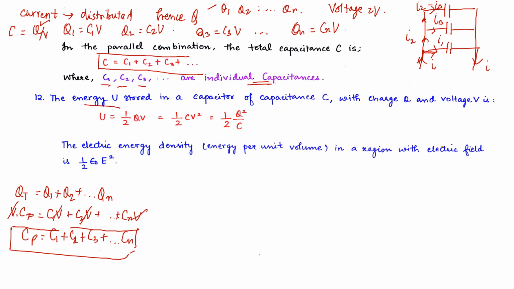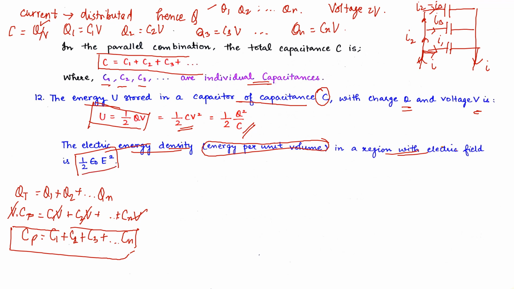Now we will read about the energy U stored in a capacitor of capacitance C with charge Q and voltage V. It is given by U equals half QV, which equals half CV square, and that in turn equals half Q square by C. The electric energy density, which is energy per unit volume in a region with electric field E, equals half epsilon naught into E square.